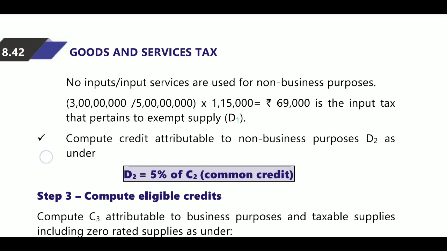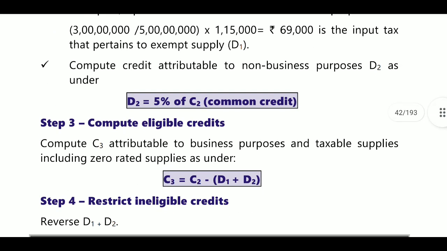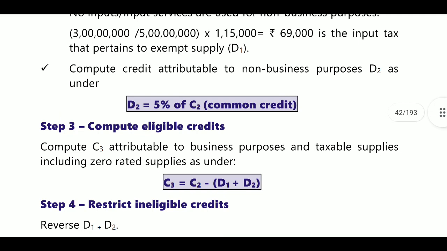After that D2 will be the common credit related to non-business purposes, received partly for business purpose and partly for non-business purpose. D2 is 5% of C2. Next, these two, D1 and D2, are ineligible ITC.